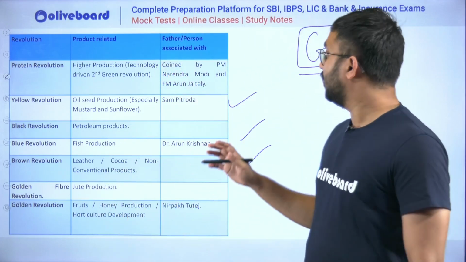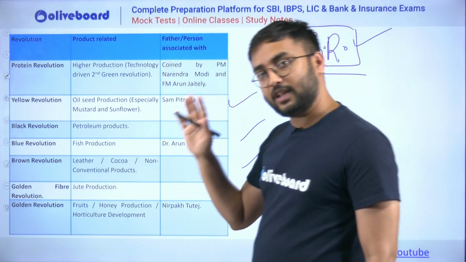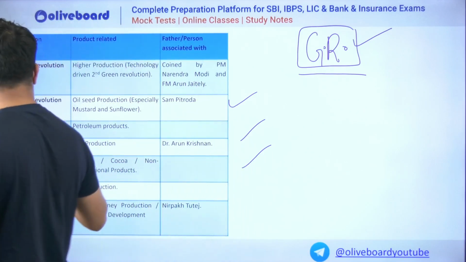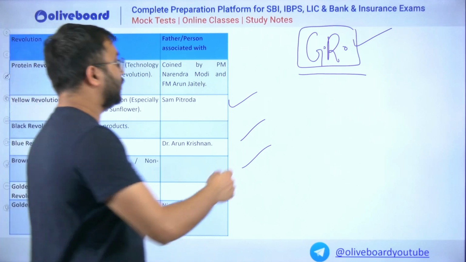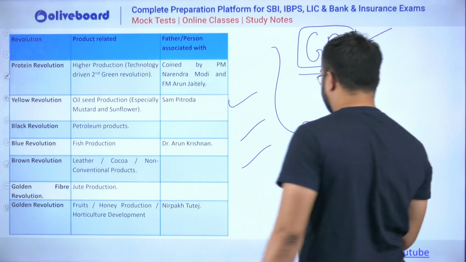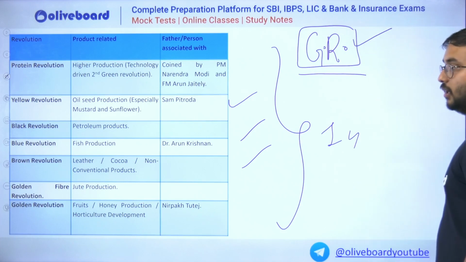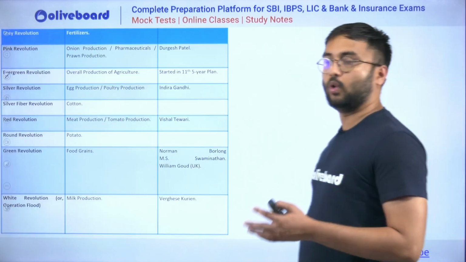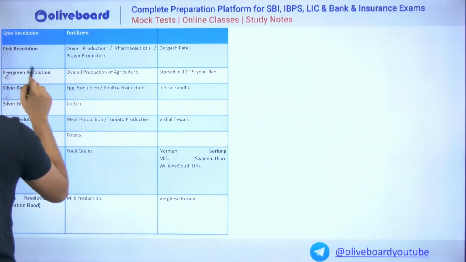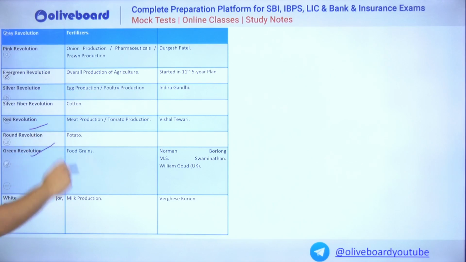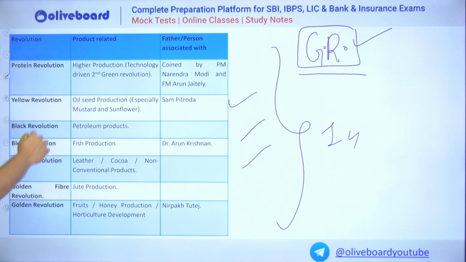Similar to that, there are various revolutions such as protein revolution, yellow revolution, black revolution, golden revolution. NABARD always has a habit of asking one or other question from this table. So it is very important to go through this table also, like grey revolution, evergreen revolution, silver revolution, red revolution.